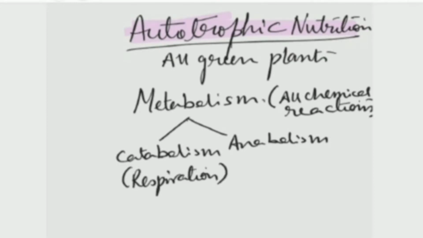In respiration, glucose is oxidized to produce energy. Photosynthesis is anabolism, where glucose is being produced. So when something is being produced, it is anabolism, and catabolism means something has been broken down and some form of energy is produced, as in respiration.